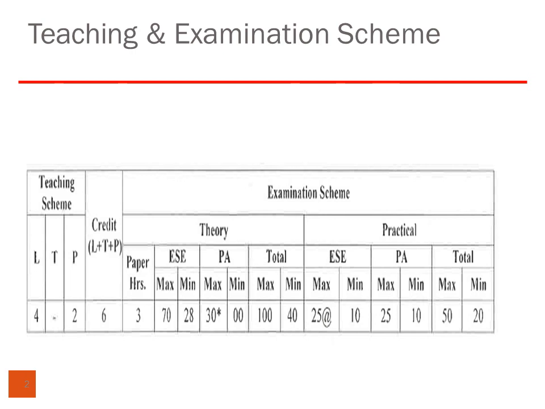So the total credit is 6. You have to give the theory paper of 70 marks, which is having 3 hours, and score minimum 28 marks. For the practical, there will be internal end semester examination for 25 marks and progressive assessment for theory as well as practical will be of 25 marks. So totally the subject is having 150 weightage.